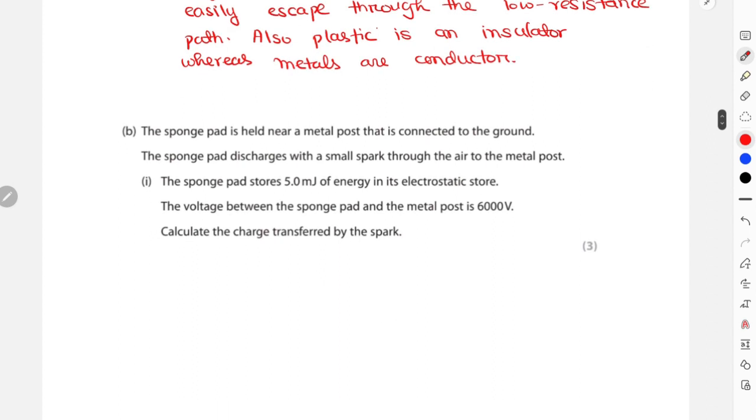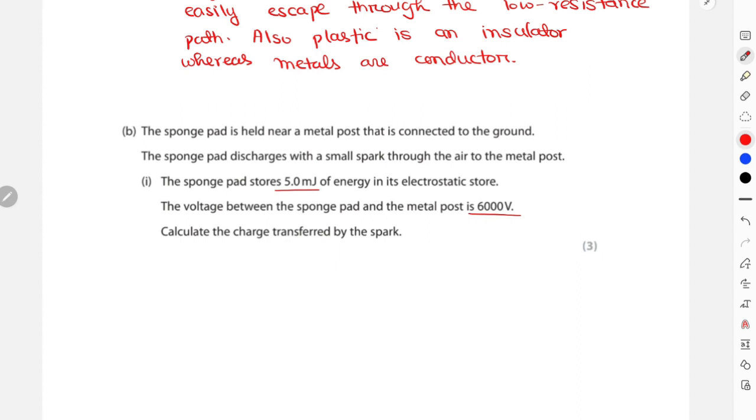Okay, now after this it says that a sponge pad is held near a metal post that is connected to the ground. The sponge pad discharges with a small spark through the air to the metal post, and the sponge pad stores this much millijoules of energy in its electrostatic store. The voltage between the sponge pad and the metal post is this much volt. Calculate the charge transferred by the spark.